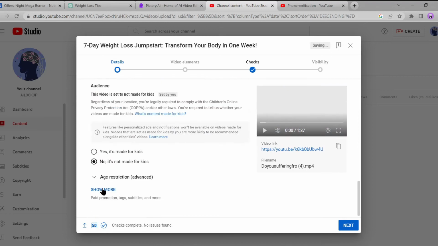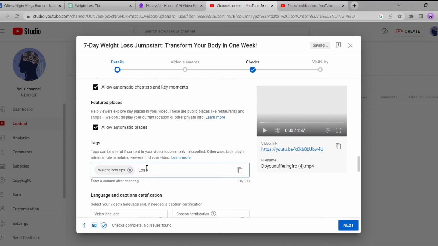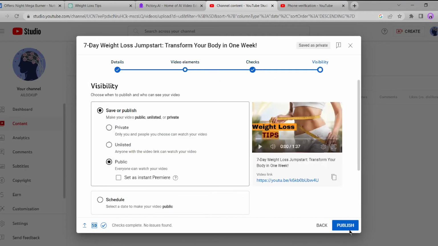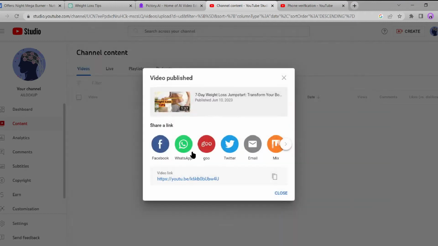Upload your thumbnail and add some tags. Then click on Next and publish your video as public. Finally, share your video on various social media platforms to reach a wider audience.